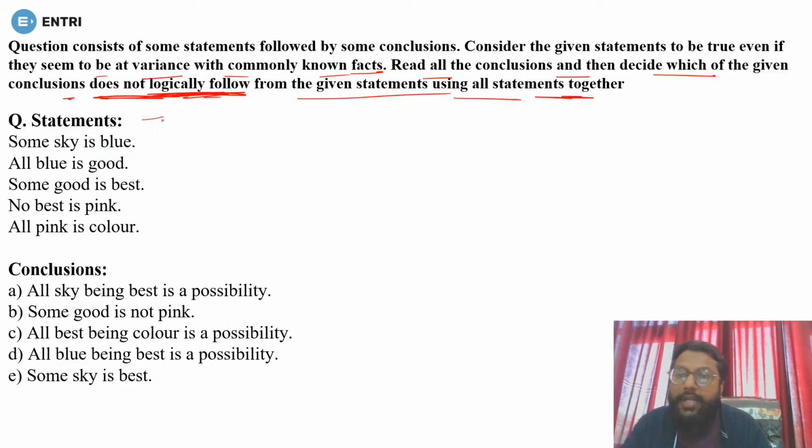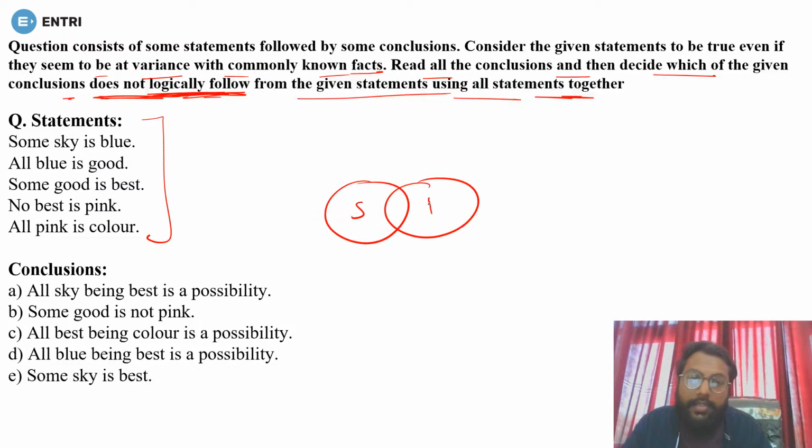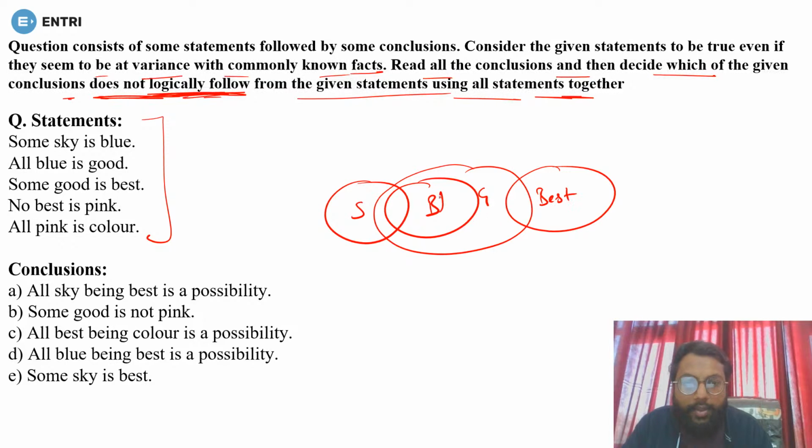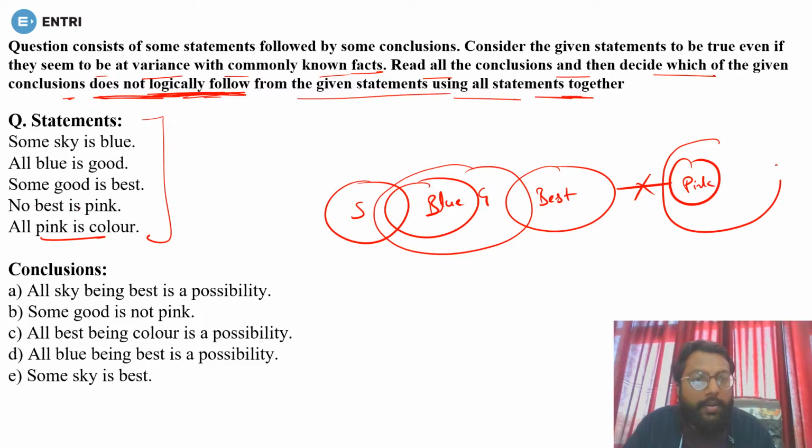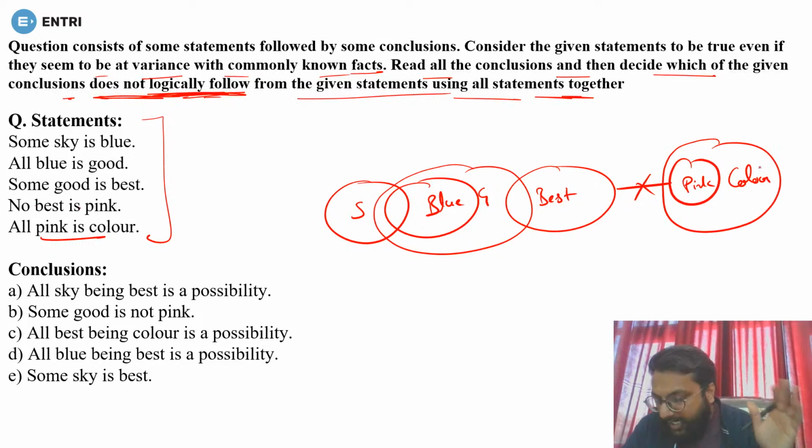So let's just make the diagram first of all, then check the conclusions. First of all, some sky is blue. All blue is good. Some good is best. This is blue, this is best. No best is pink, and all pink is color. So all pink is what? Color. So this will be the diagram. So let's check the conclusions.